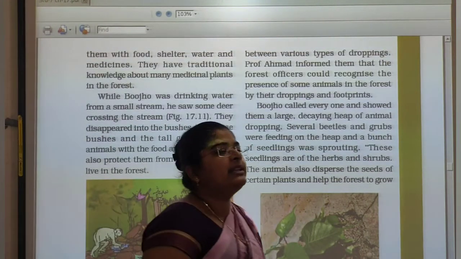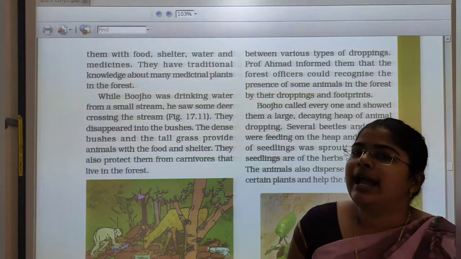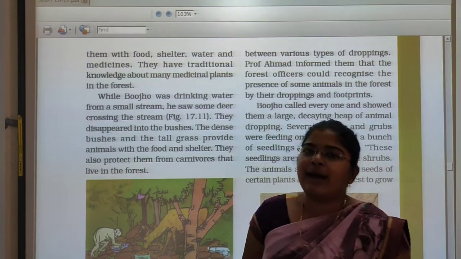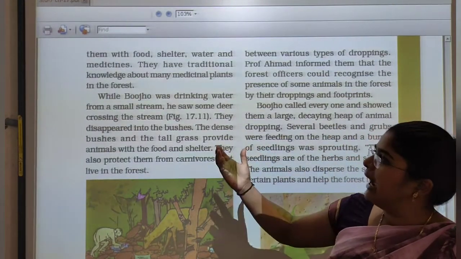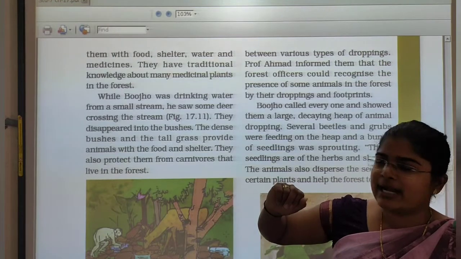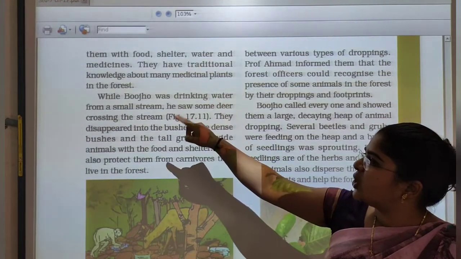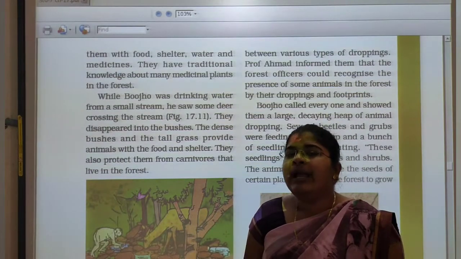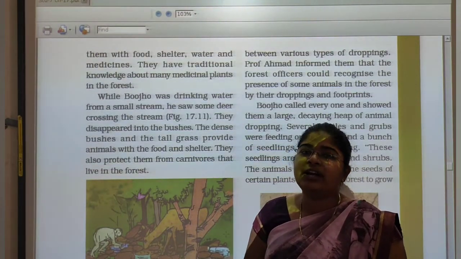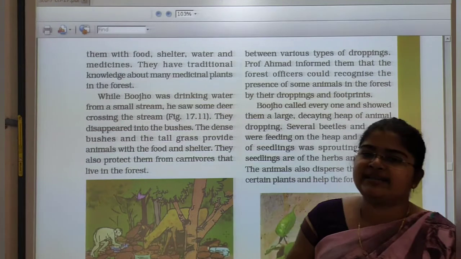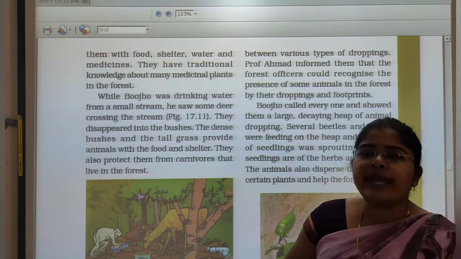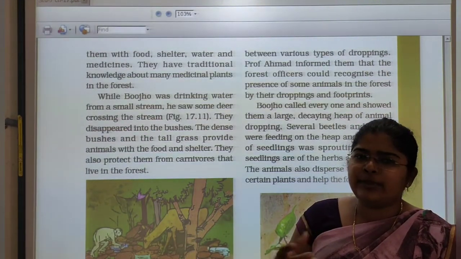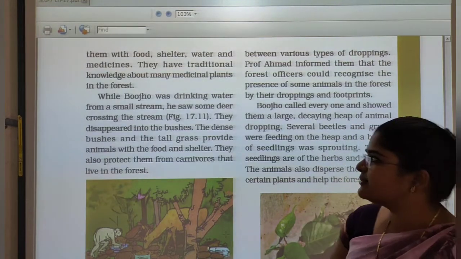They also use some medicinal plants. So they have traditional knowledge about many medicinal plants in the forest, and this community knows how to make medicine from plants.